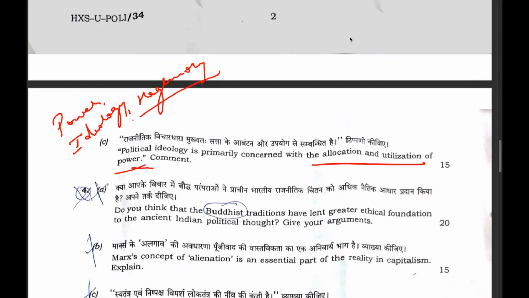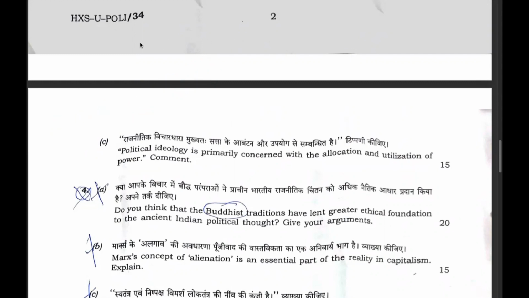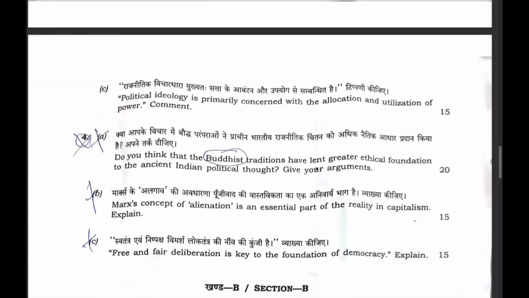Now a question has again been asked from Indian political thought, that is related to the Buddhist tradition. UPSC has not asked a question from Dr. Ambedkar this year. UPSC has not asked a question from M. N. Roy. This year UPSC has touched those topics that we, as aspirants of civil services, generally do not go through in detail. That is the Buddhist tradition.